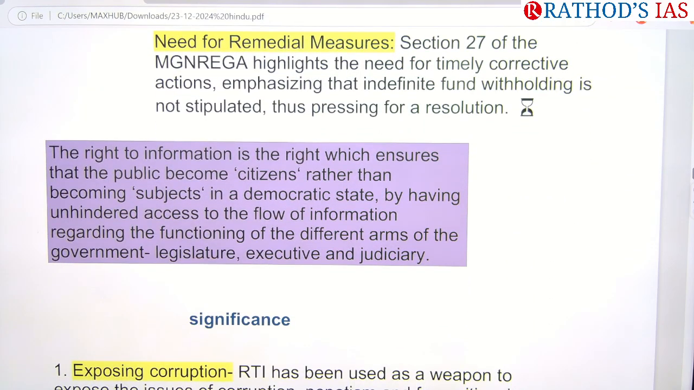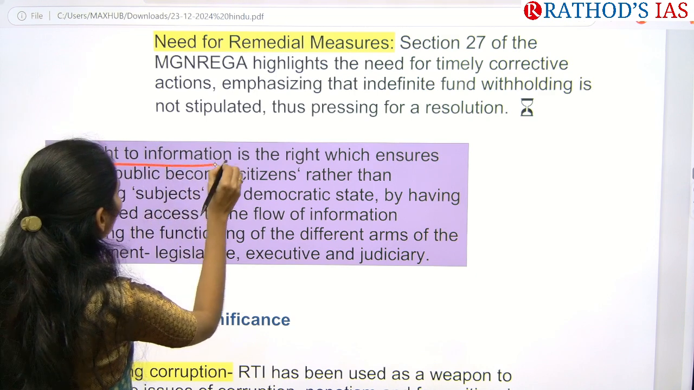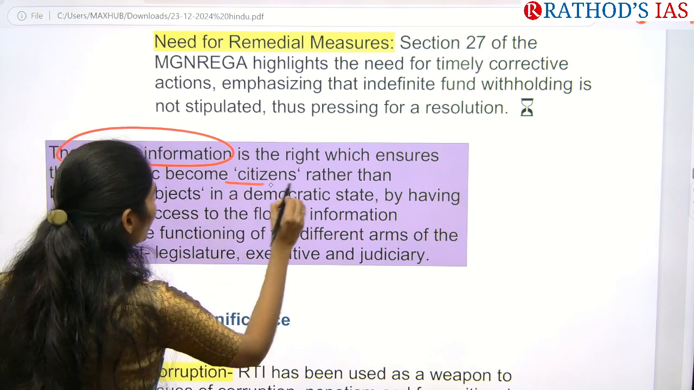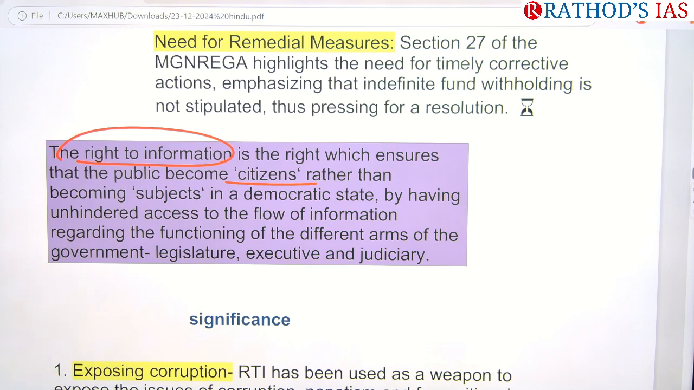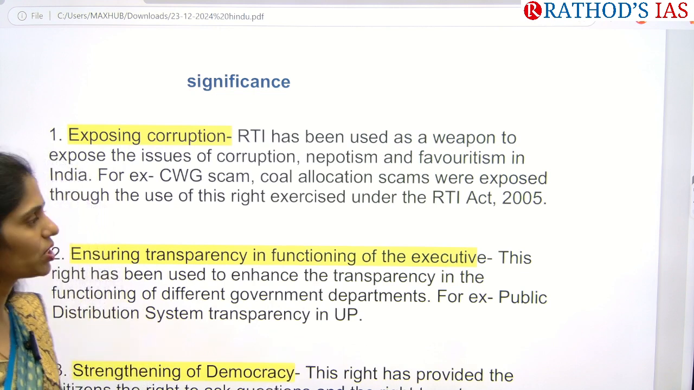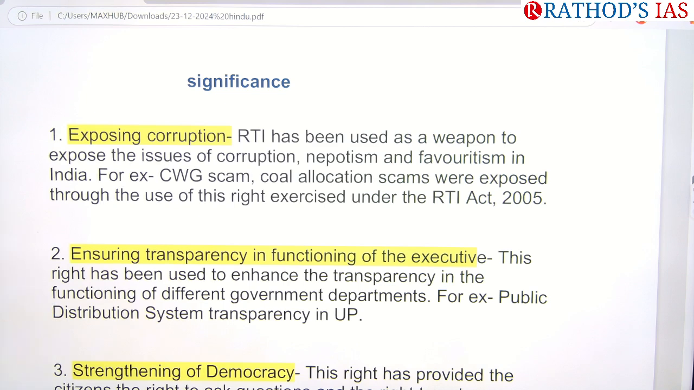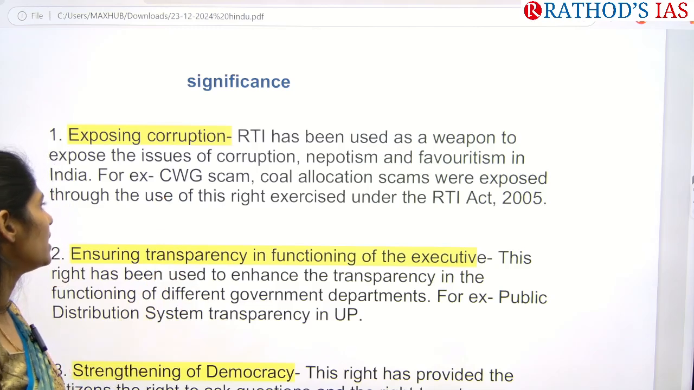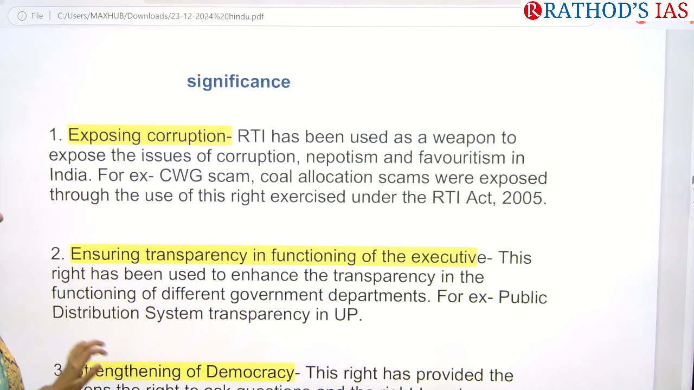This Right to Information Act came into existence from 2005 onwards. This right empowered the people to get information from government officials. And next, if you see the importance of this RTI, we are now using it as a weapon to expose corruption in administration: corruption, nepotism, favoritism, red tapeism, etc. Because of this RTI, a number of scams came into limelight, for example the CWG scam, the coal allocation scam, etc.